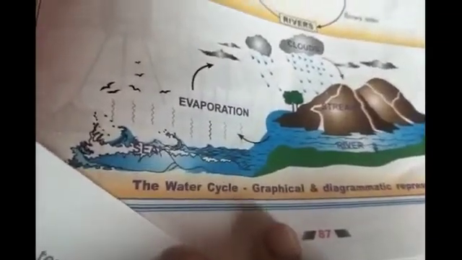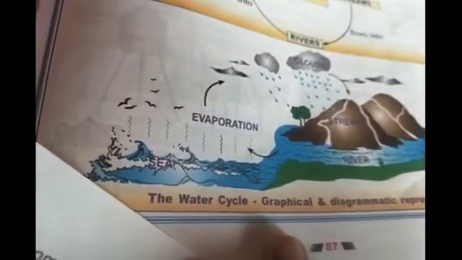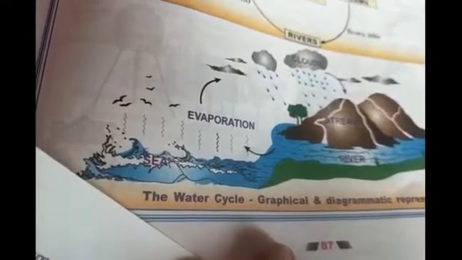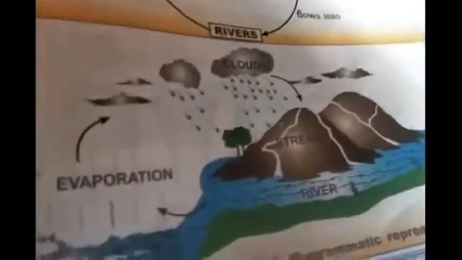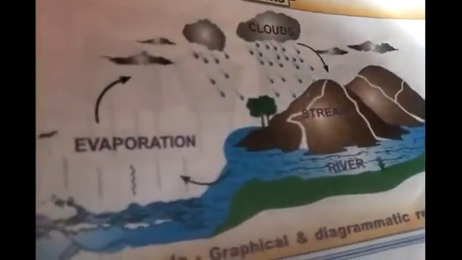If the temperature is less, then it changes into snow at high altitudes, and again, when the temperature increases in the spring season, that snow melts and converts into water. So this cycle continues.